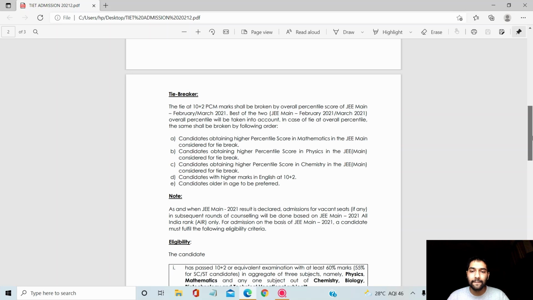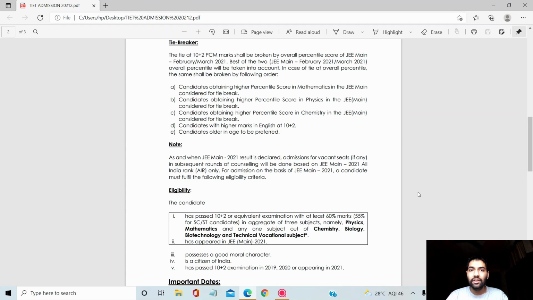And yeah, that's it. They have written that after all these admissions through boards, they will fill up the remaining seats through the JEE Mains result. Whenever the JEE Mains result is declared, they will again take admissions on the basis of JEE Mains marks.